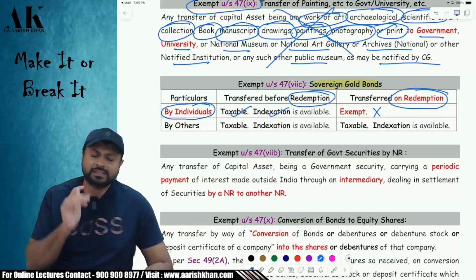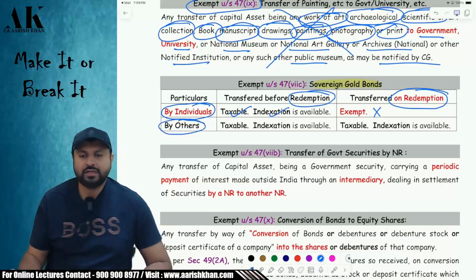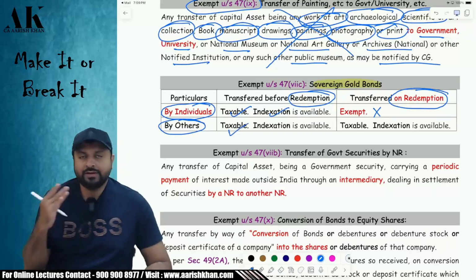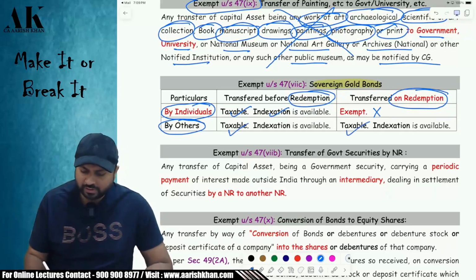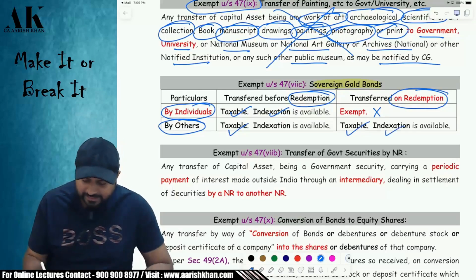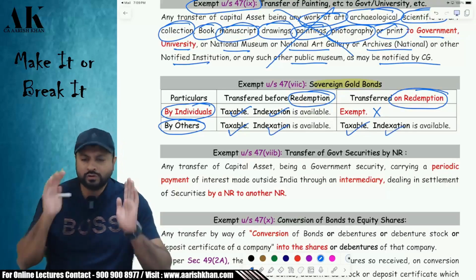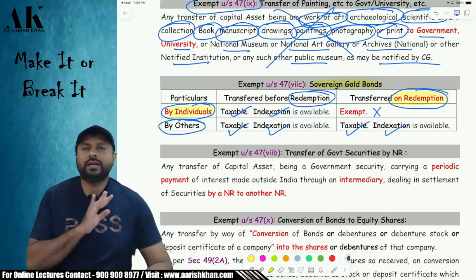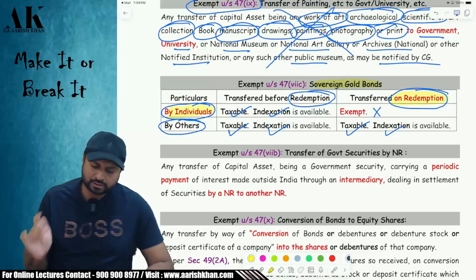Now, what about others? What if the individual is not transferring? If an HUF is transferring or a company is transferring, then it is always taxable, whether you transfer before redemption or on redemption. The indexation will be available in both cases. So only for individuals, it is exempt if it is transferred on redemption. In the rest of the cases, it is taxable and it is subject to indexation.